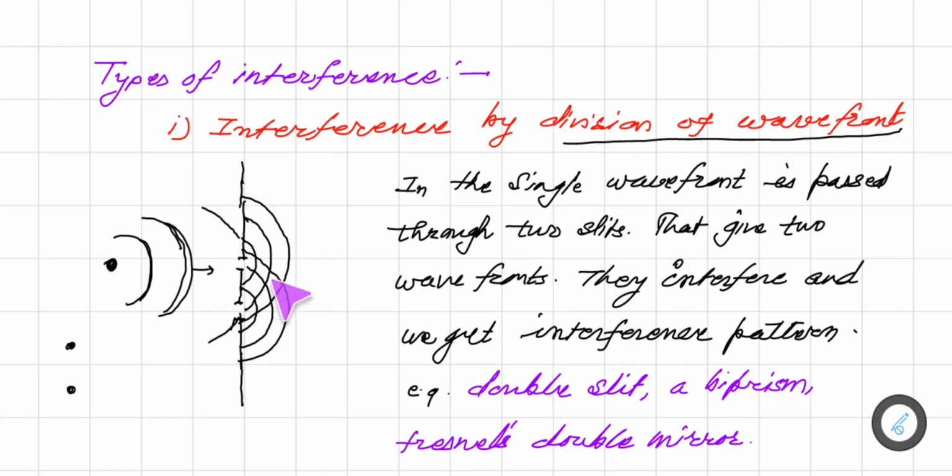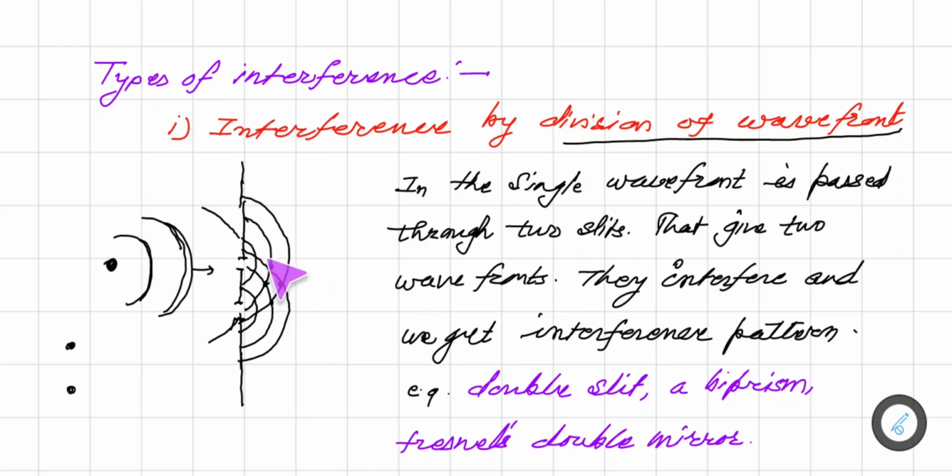Now when they interfere, these are the points of interference. Remember that this is one wave and this is another wave. At this point they are interfering, again at this point, and at this point. In this way the interference goes on.